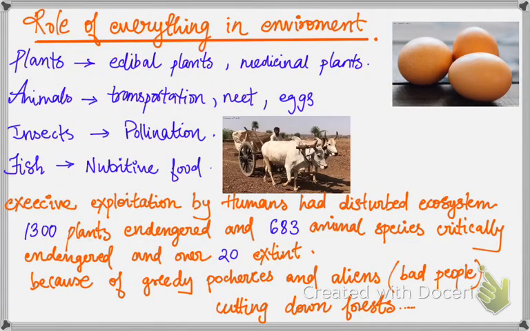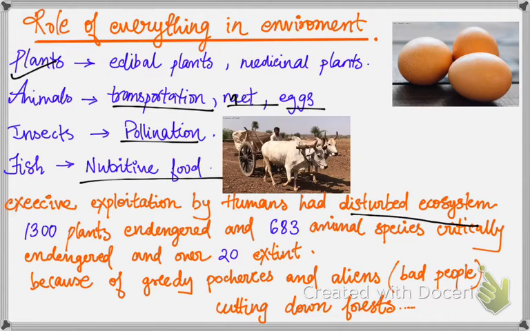We have already discussed plants and forests, so we are now going to discuss animals. Animals provide us transportation, meat, and eggs. Insects support pollination. Fish provide us nutritious food. Excessive exploitation of them by humans has disturbed the ecosystem. 13,000 plant species are critically endangered, 20 animals are extinct, and 683 are endangered.